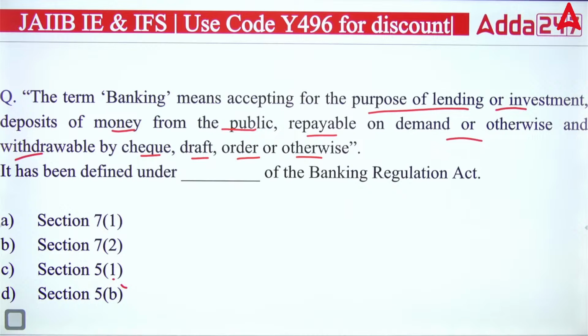So it says banking means accepting money from the public for the purpose of lending or investment, repayable on demand or otherwise and withdrawable by cheque, draft or other order. In which section has this definition of banking been given? A, B, C or D?